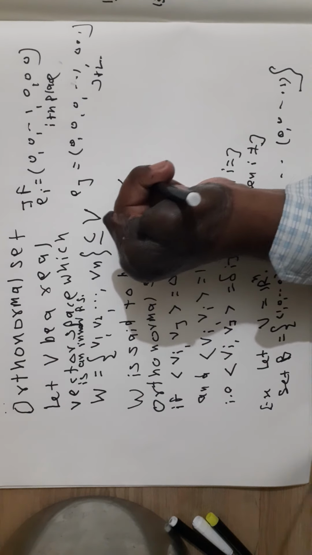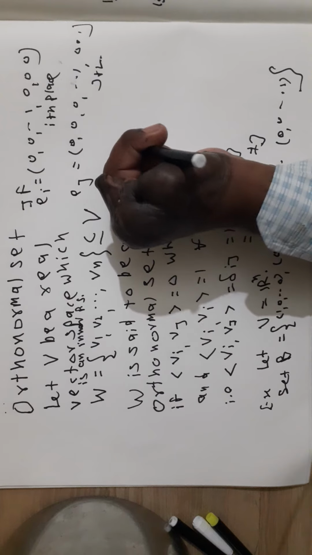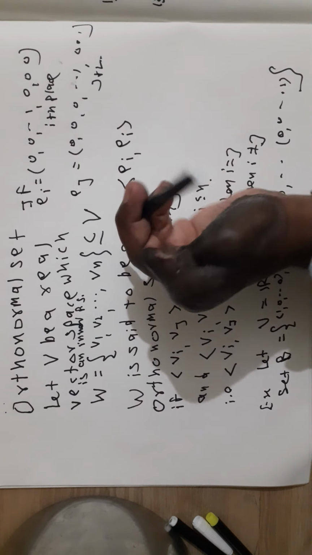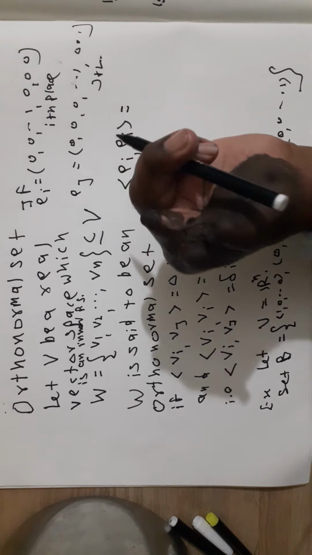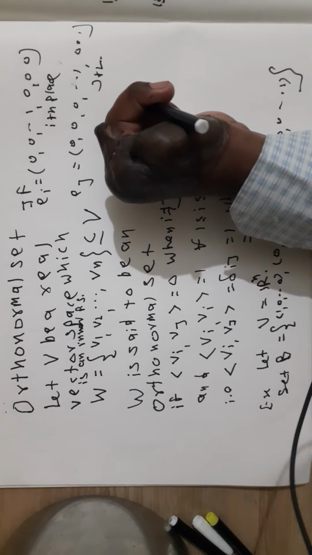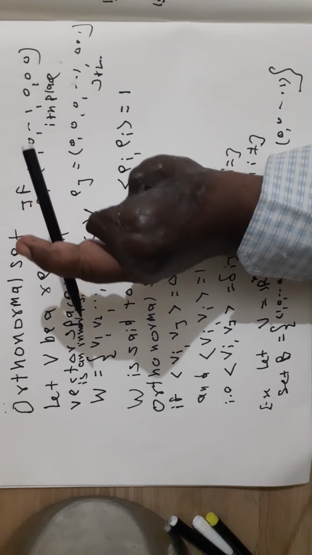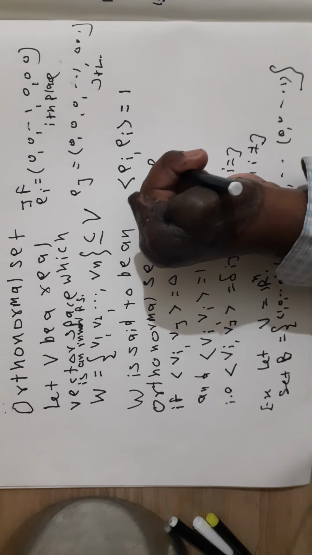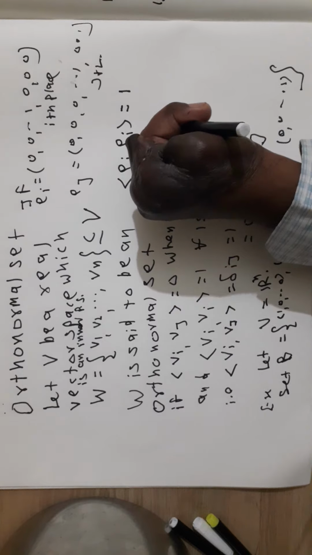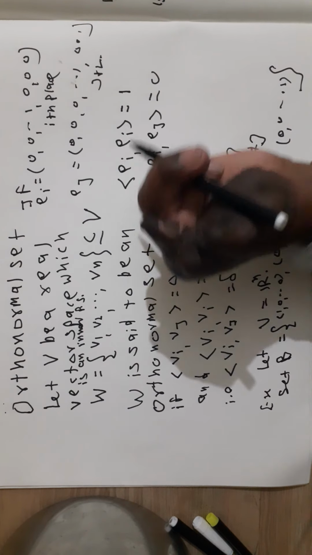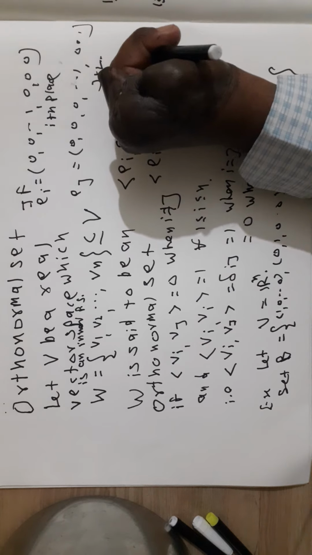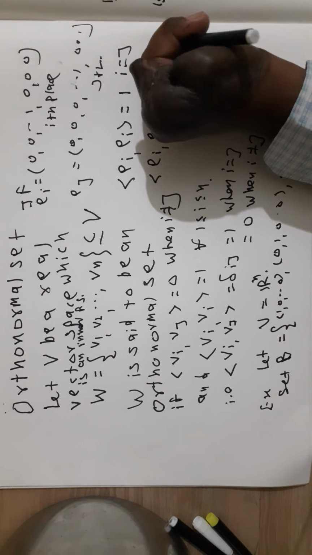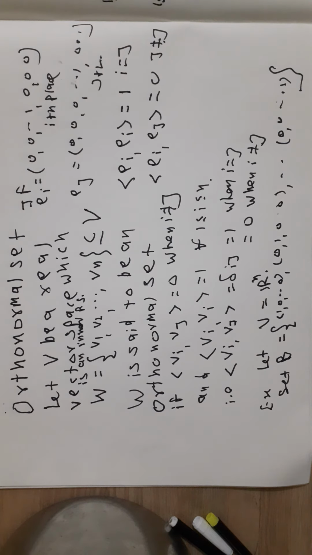Here angle bracket Ei comma Ei, if we consider the Euclidean inner product, is equal to 1, which is obviously true, and angle bracket Ei comma Ej is equal to 0 when i is not equal to j. Therefore the set B is an orthonormal set.